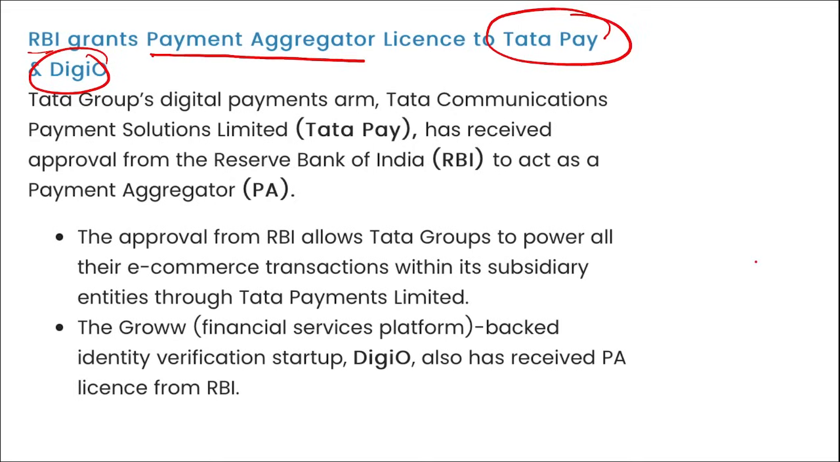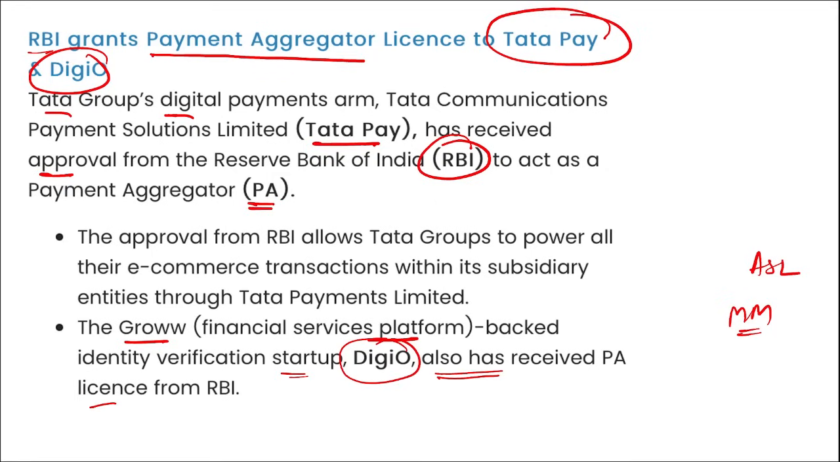Apart from this, if we talk about Tata Pay, who is the Managing Director and Chief Executive Officer? A.S. Lakshminarayan, headquarters in Mumbai, Maharashtra. And if we talk about this, Tata Group's digital payment arm, that is Tata Pay, received the approval from RBI to act as a payment aggregator and grow the financial service platform. Backed identity verification startup Digio also has received PA, that is payment aggregator license from RBI.